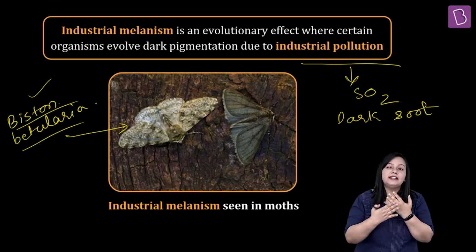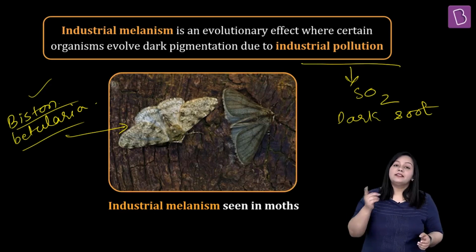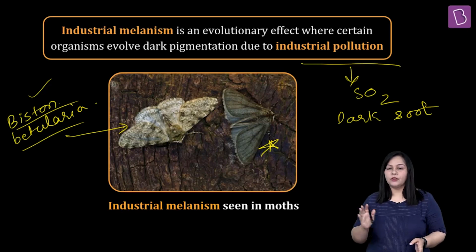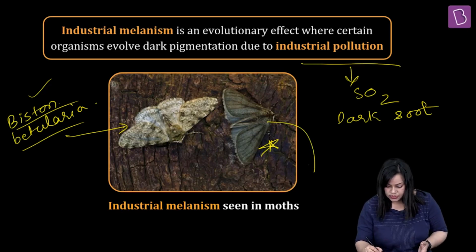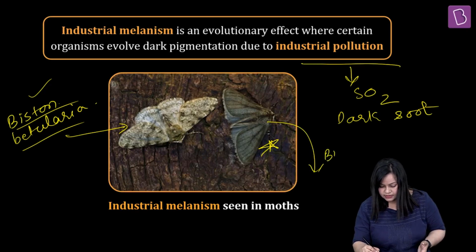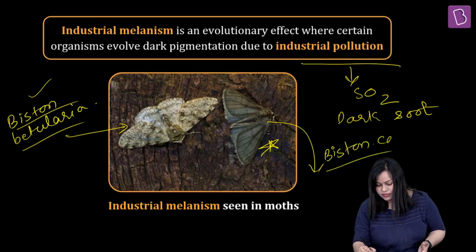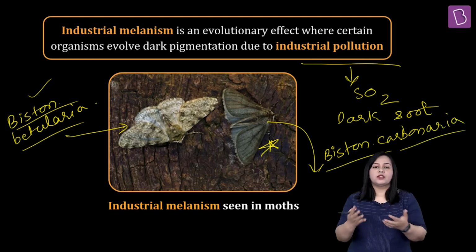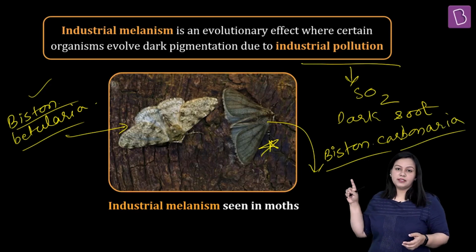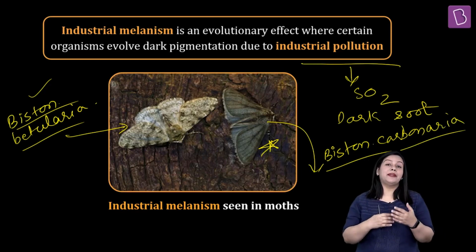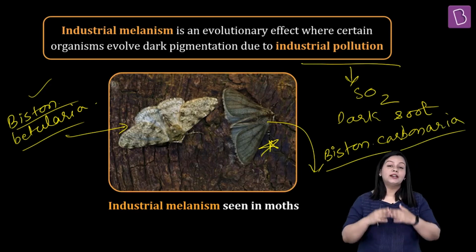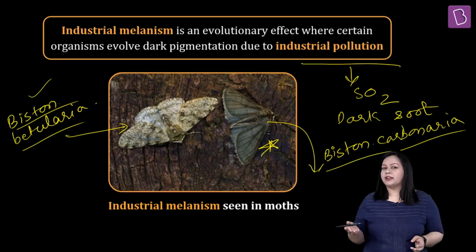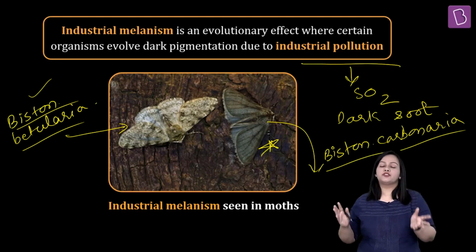Okay, they were easily eaten up by their predators. At the same time, these dark colored ones that you see here, this is what is called Biston carbonaria, obviously because of the dark color and carbon which was coming. The soot comes because of carbon here. So these dark colored moths had better survival at that time, and that led to the increase in the count of Biston carbonaria in comparison to Biston betullaria. So this whole story is referring to industrial melanism.